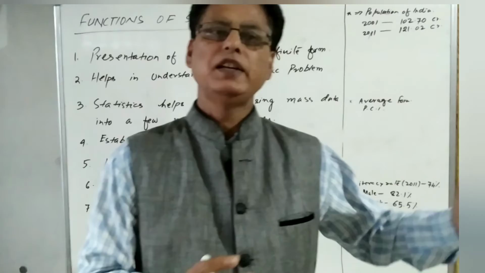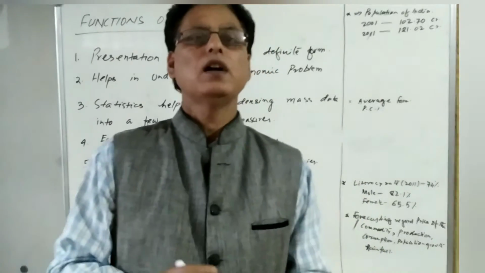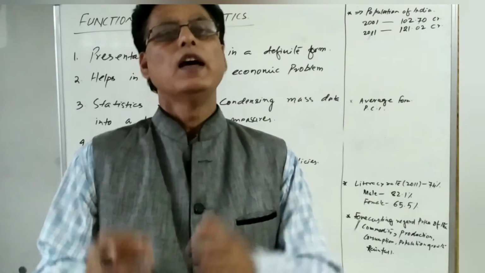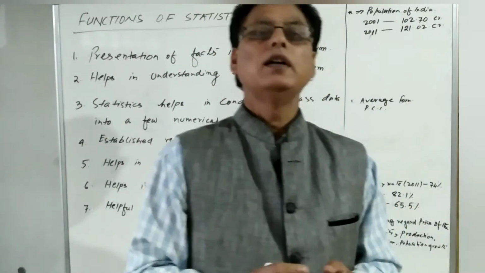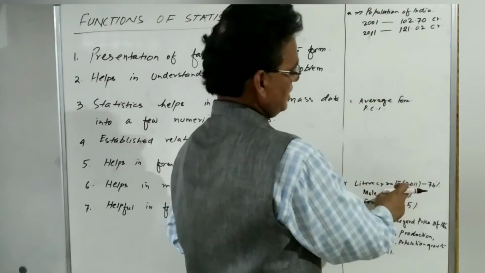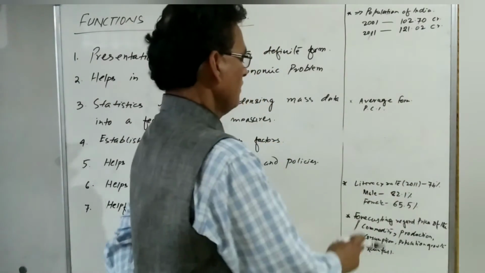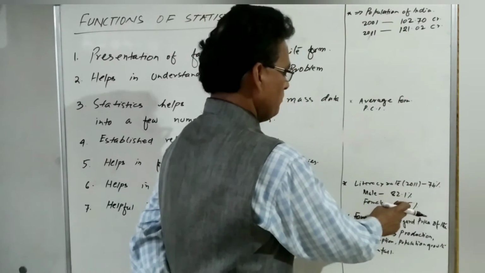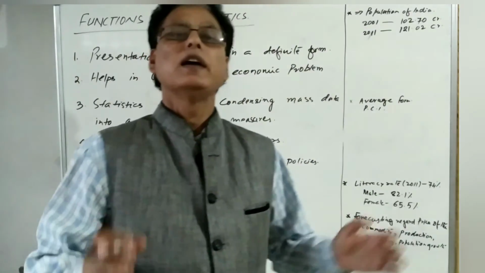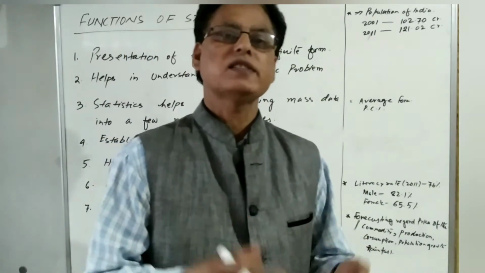Suppose the literacy rate of India according to the census of 2011 was 74%. Out of that, how many males were literate and how many females were literate? That can be analyzed only with the help of statistics. The literacy rate of India in 2011 was 74%, male literacy was 82.1%, and female literacy was 65.5%. It means female literacy was less than male literacy. This can be known only by statistical data.